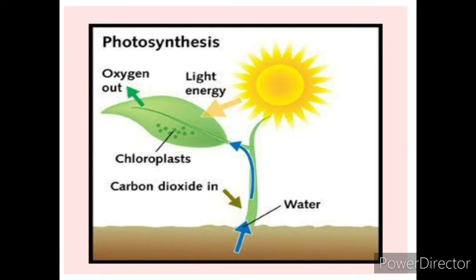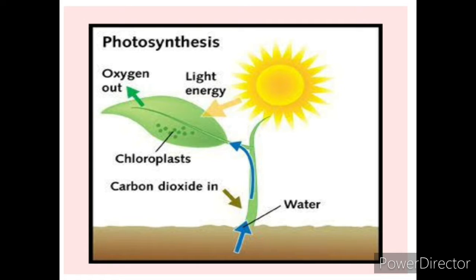In this picture you can see the process of photosynthesis. You can see the inward and outward arrows. The inward arrows show that the plant is taking some abiotic factors from the environment like carbon dioxide and water, and the outward arrows show that the plant is releasing something. That something is oxygen, and it will produce a carbohydrate or glucose molecules. As in the first definition, it requires carbon dioxide and water as a raw material, and then it forms a complex glucose molecule along with oxygen.